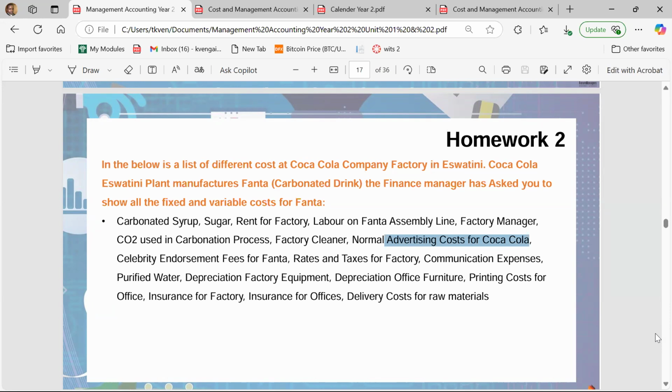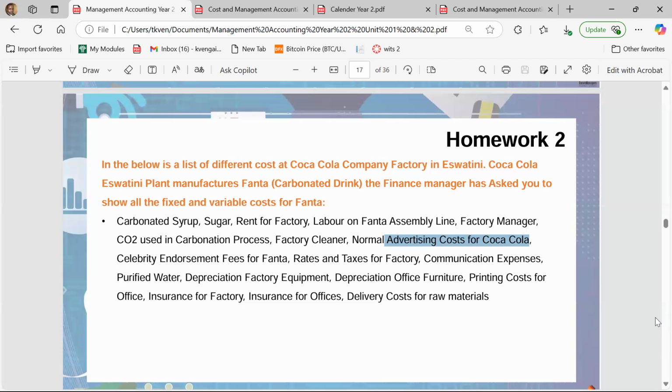If the employee is paid 20,000 a month, they're paid 20,000 a month, right? Regardless of whether they manufacture anything at the factory or not. So that actually becomes a fixed cost. Although the person might be working in the factory, directly manufacturing the Coca-Cola, because he is not being paid based on what he has produced, but on a monthly basis, that becomes a fixed cost, which introduces us to the concept of what are called period costs. We are going to talk about them shortly, but that's something you also need to keep in mind.